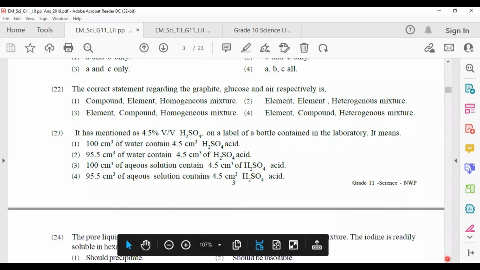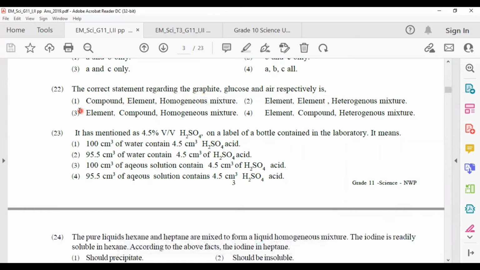22. The correct statement regarding graphite, glucose and air respectively is: graphite is a type of element, glucose is a compound, and air is a homogeneous mixture. Answer number 3. Why do we call air a homogeneous mixture? We cannot separate the components in the air. That is why we call it a homogeneous mixture.